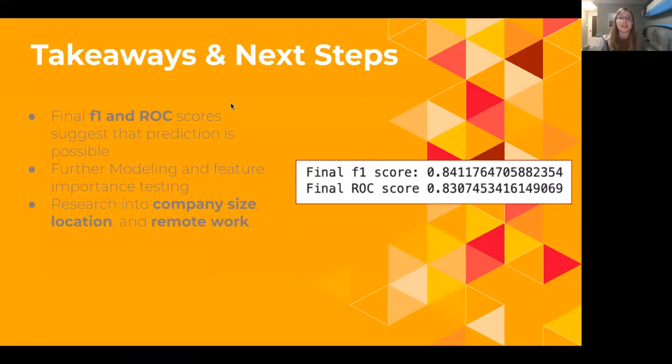So takeaways and next steps from this. As you can see on the right here, this is the final F1 and ROC scores for the test data from our ridge classifier model. And those are still pretty high. They're a little bit lower than our train and validation data, but that does make sense.